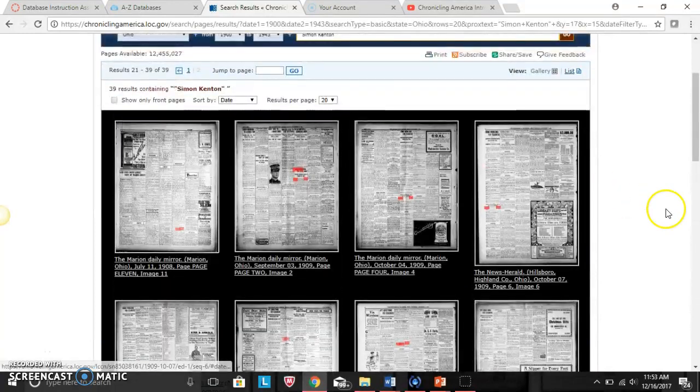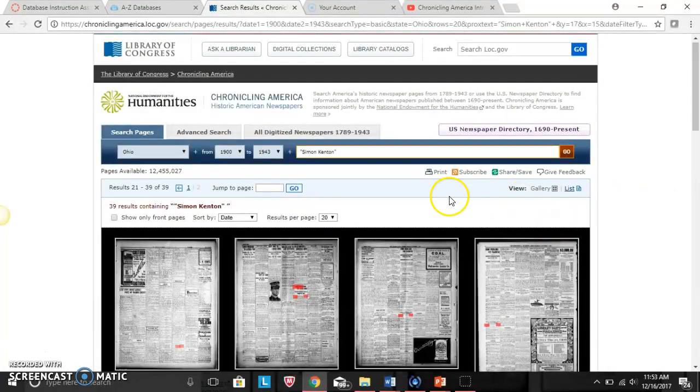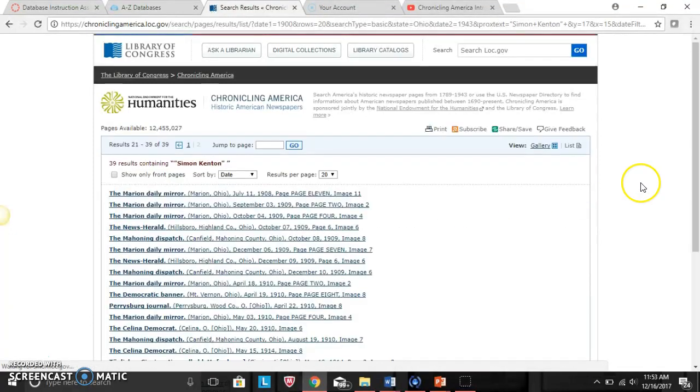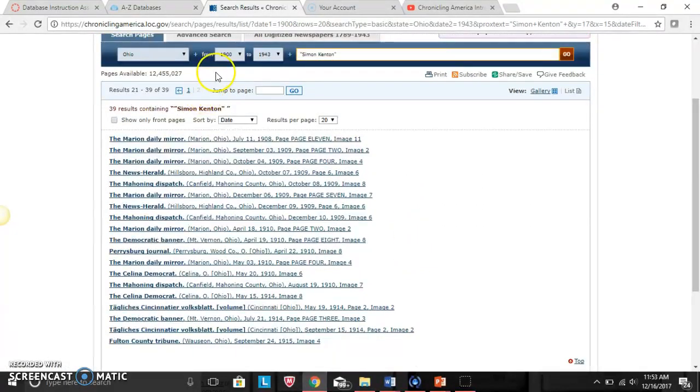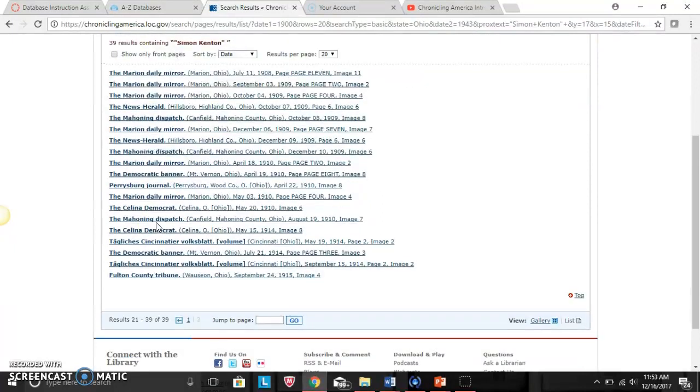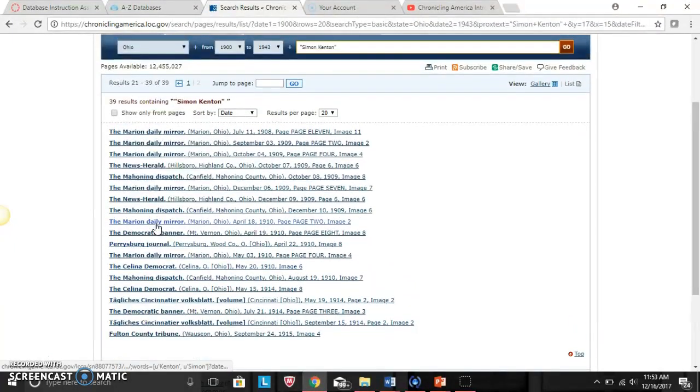Another thing we can do to filter these: right now we're looking at the gallery that shows the actual image of the newspaper with a highlighted portion to show where his name would be. We can also look at a list version. So now we're seeing all those Ohio newspapers between 1900 and 1943. In case you want to specifically go through a list, this can make it much easier.